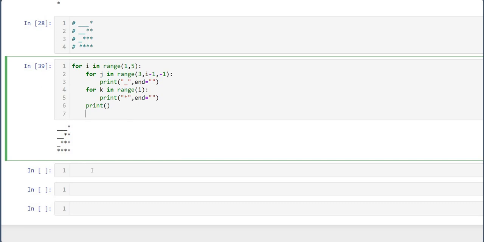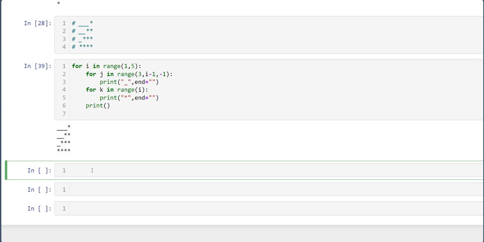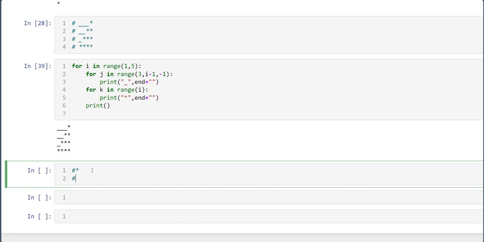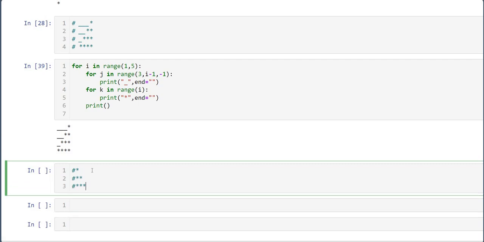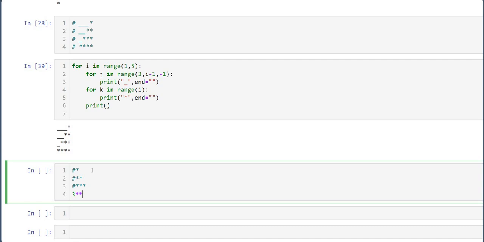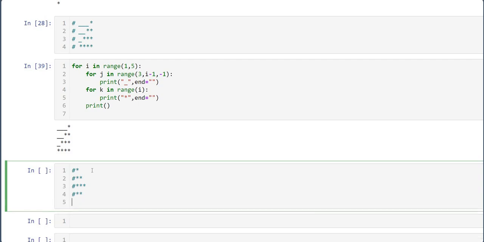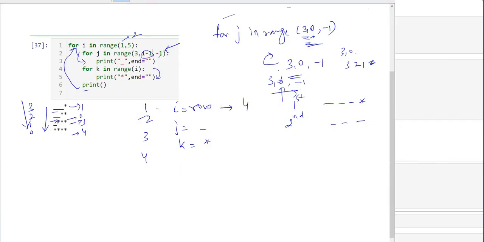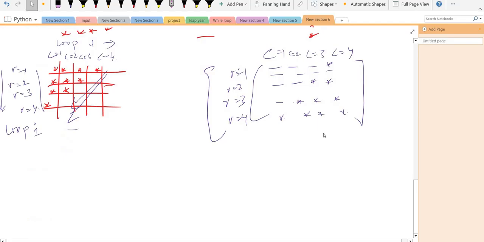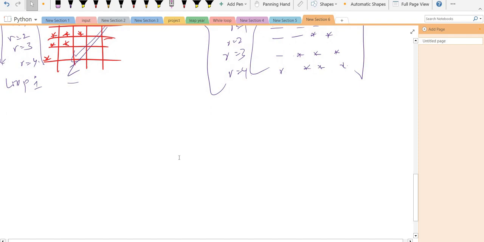Okay, now another pattern. What is our another pattern? Which one? Okay, this one is quite interesting. This is our pattern. Now again, we go to this pattern. Our pattern is this one.